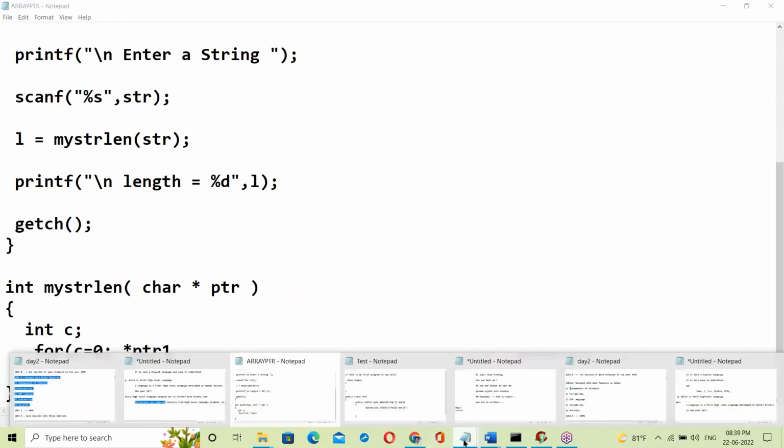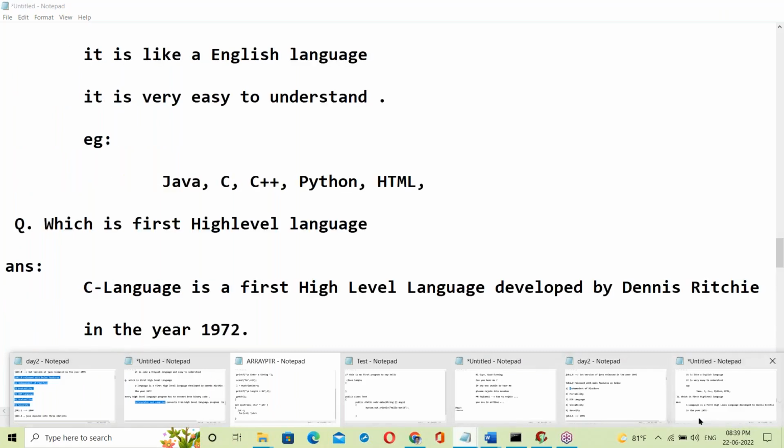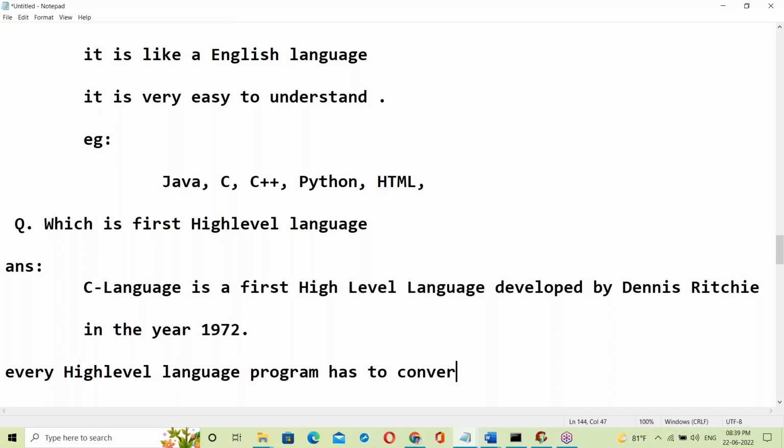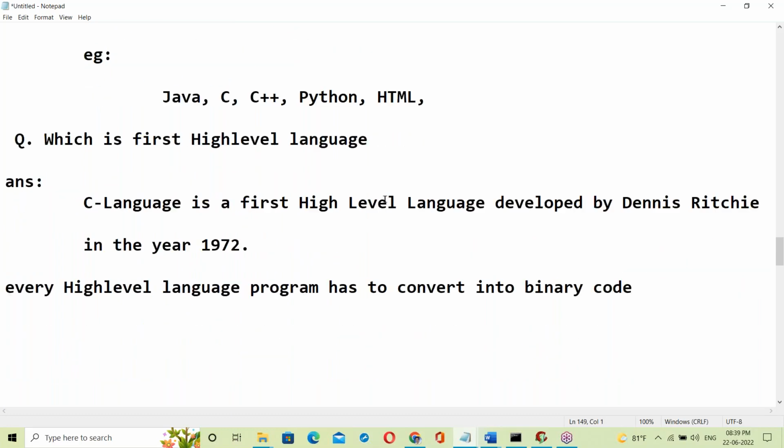Every high level language program, maybe a C program, C++, Java or Python, has to be converted into binary code. We will convert it from high level language to binary code.